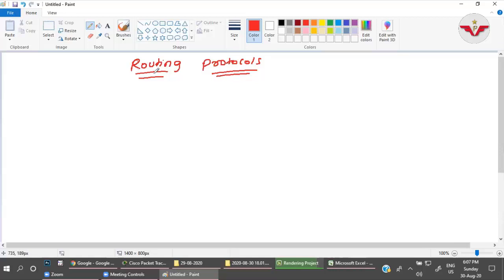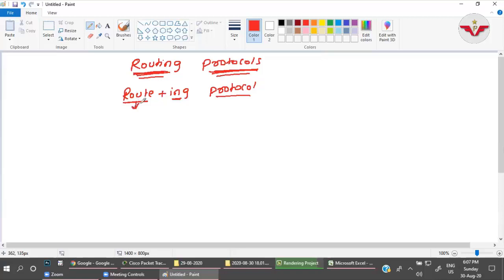look at the terms routing and protocol. Now, if you look at the term routing protocol, routing is the combination of two parts. One is route plus ing, and then protocol. If you understand the meaning of these three words, the concept will be 80% clear. Now, what does this mean?